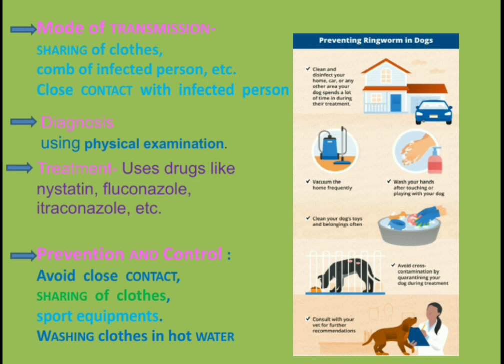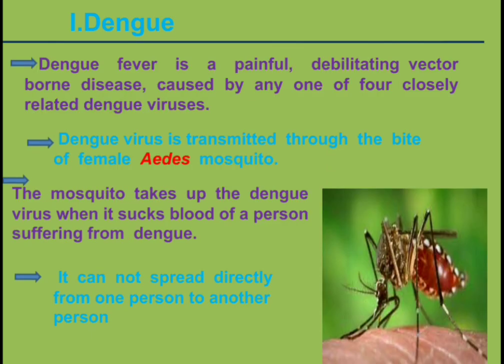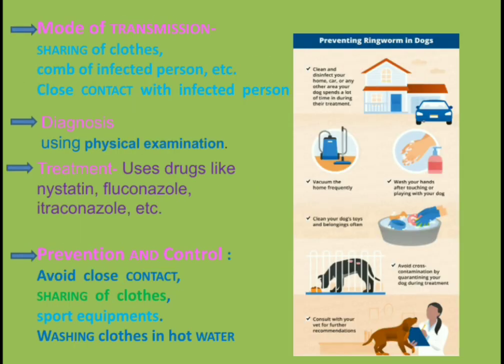Now you are able to see the preventive measures. Next is prevention and control of ringworm. Avoid close contact, sharing of clothes, sports equipments, and washing clothes in hot water with fungicidal soap help to destroy fungal pathogens. So, these are the preventive measures and control measures for the ringworm.